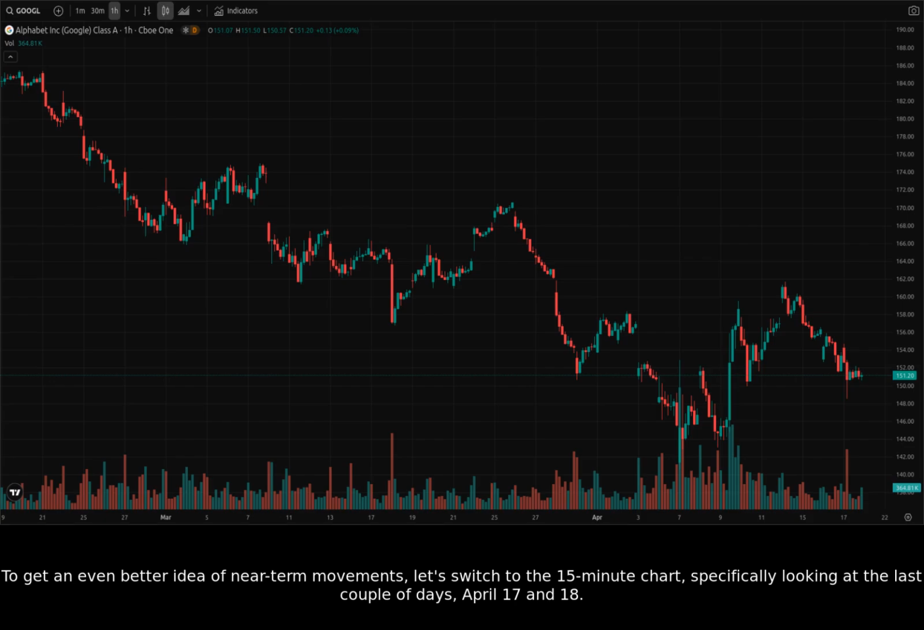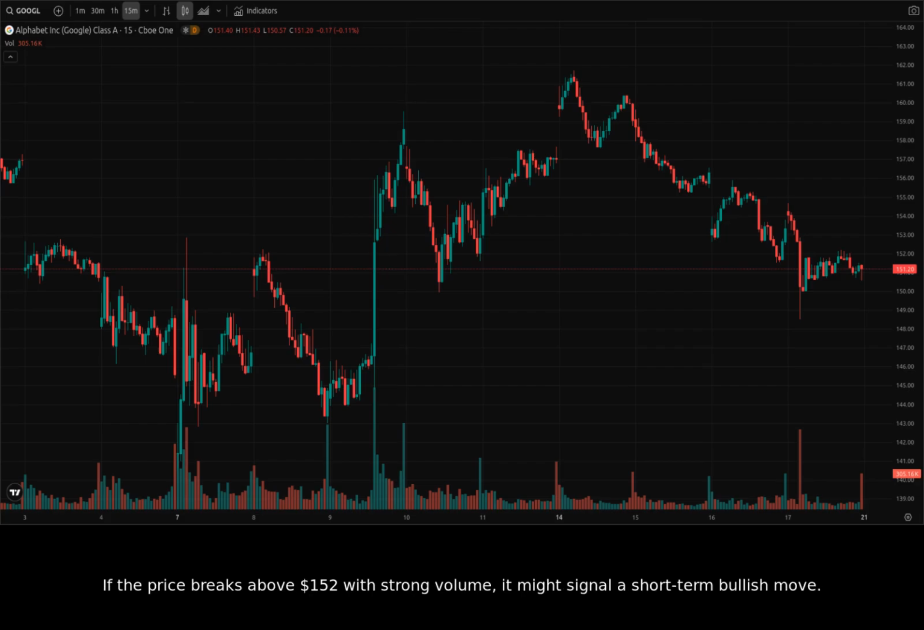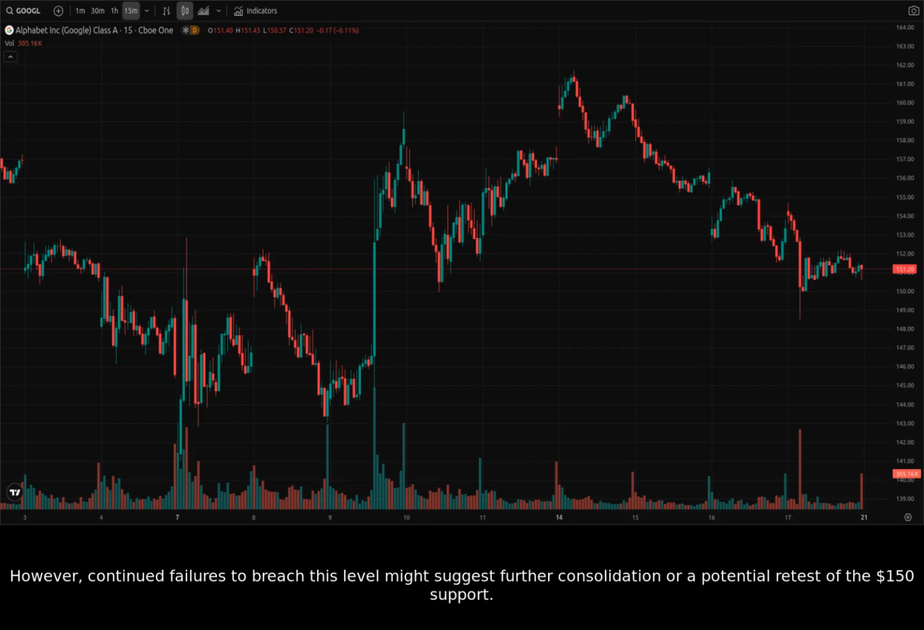last couple of days, April 17th and 18th. On the 15-minute chart, we can see that the stock is struggling to break above 151.30. The AI concerns are creating strong resistance. If the price breaks above $152 with strong volume, it might signal a short-term bullish move. However, continued failures to breach this level might suggest further consolidation or a potential retest of the $150 support.